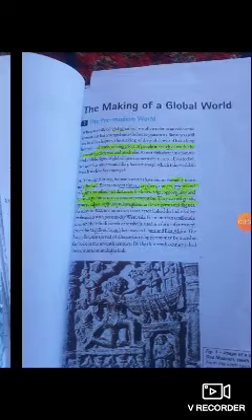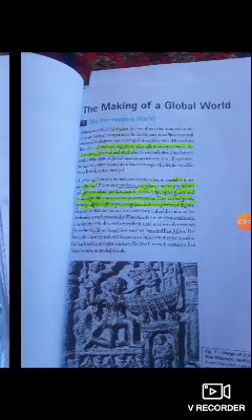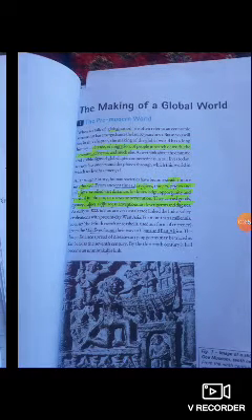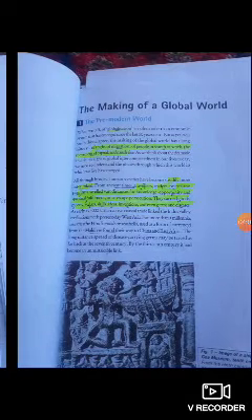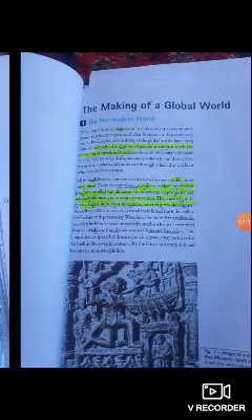There are two aspects of this global world, or globalization. Number one is the modern world, and second is the pre-modern world. The era in which we are living at this time is the modern world. But before that there was a pre-modern world. We have to understand what the historical perspective of the global world was.